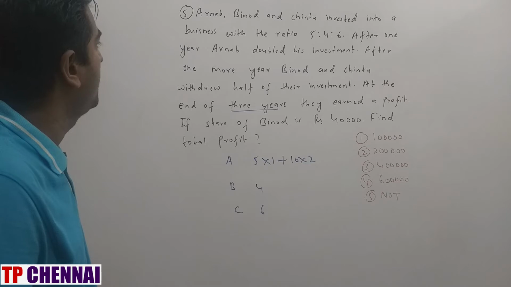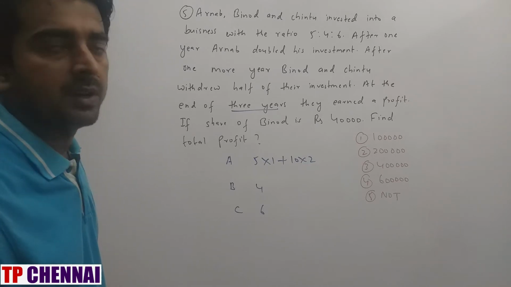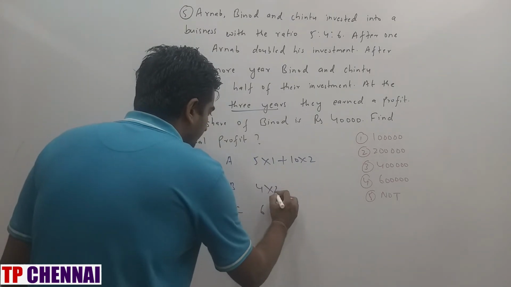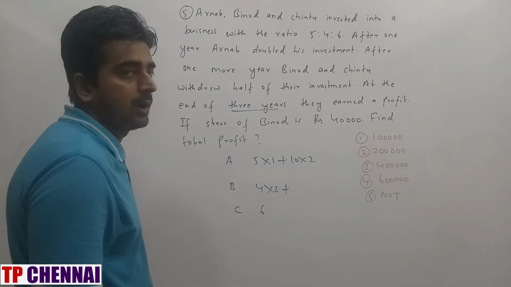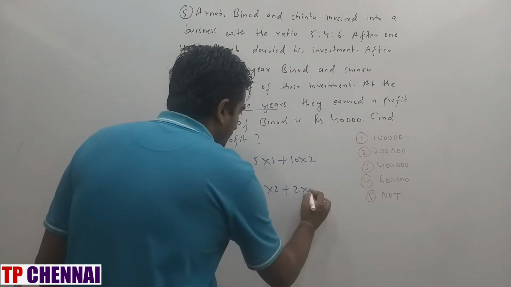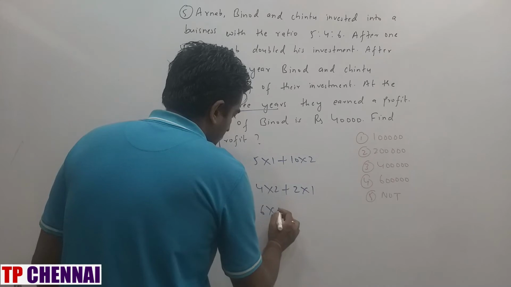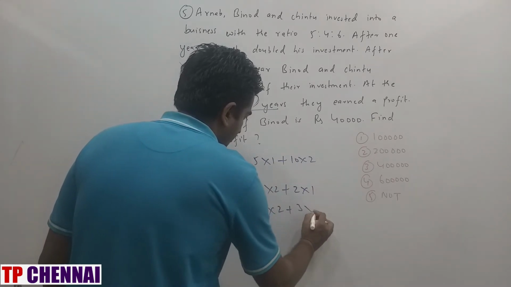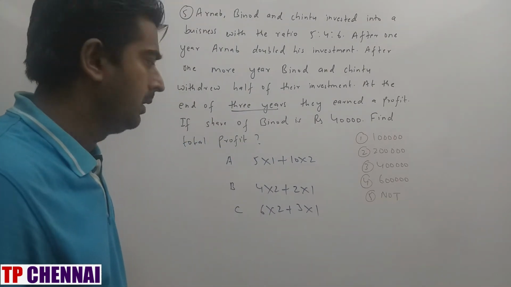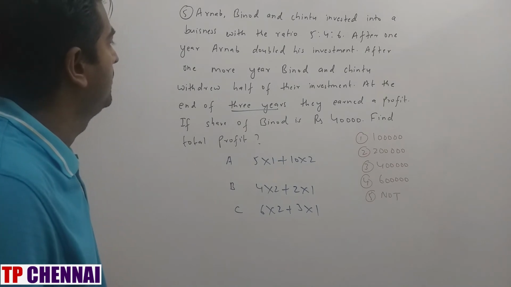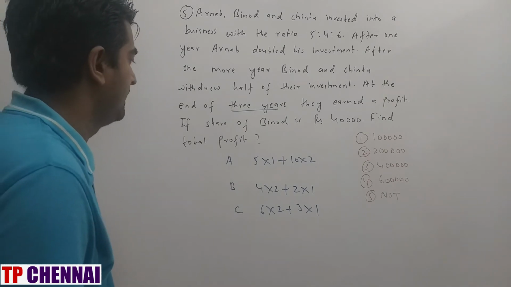What about Binod? After 1 more year, that means after 2 years, Binod and Chintu withdrew their capital. So this is 2 into 1 and this is 2 plus 3 into 1. Right? So now Binod is having half only. Chintu is having half only.